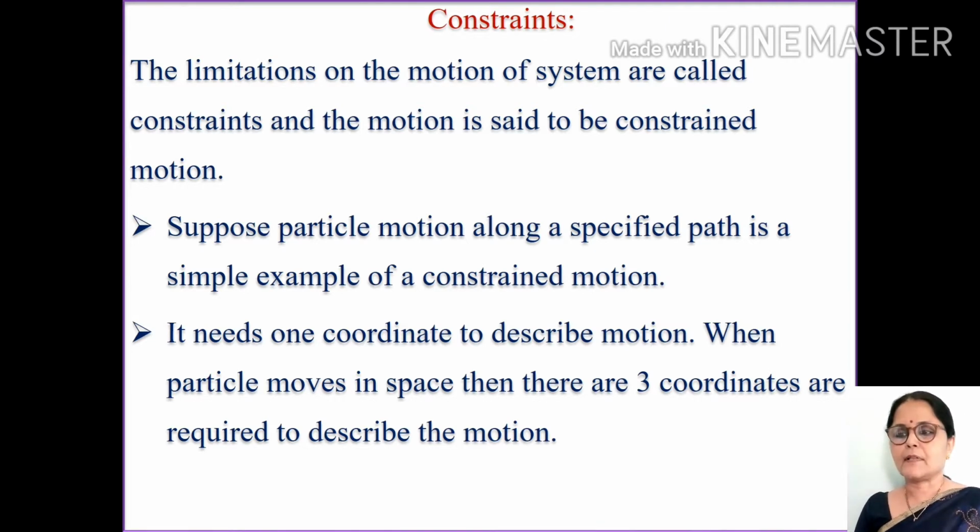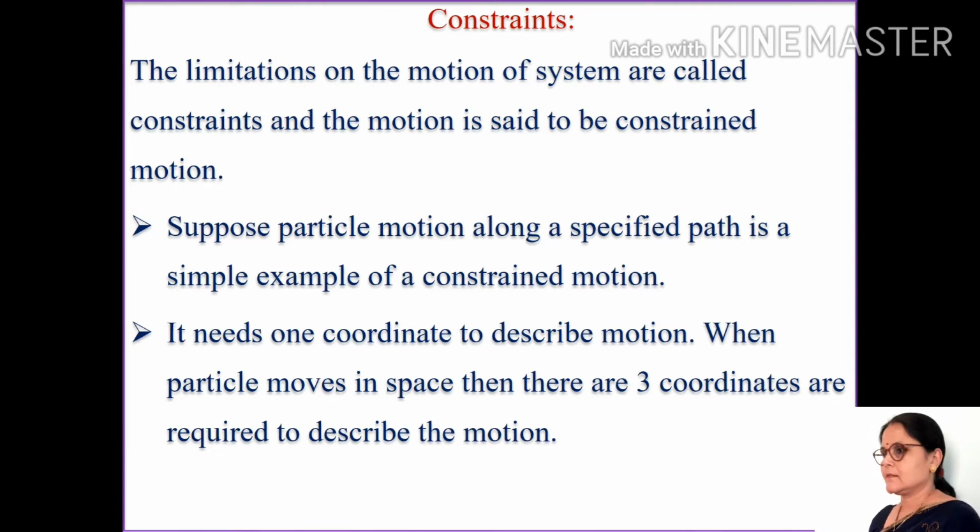Constraint means the limitation on the motion of the system, and the motion is said to be constrained motion. For example, a particle moving along a specified path is a simple example of constrained motion. If it needs one coordinate to describe the motion, then when a particle moves in space, three coordinates are required to describe the motion.